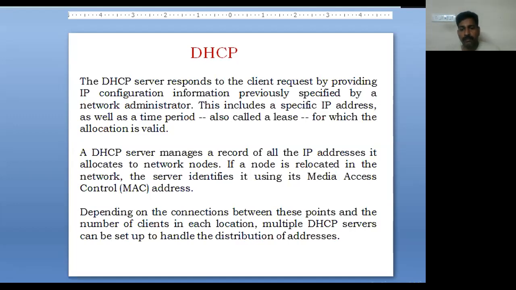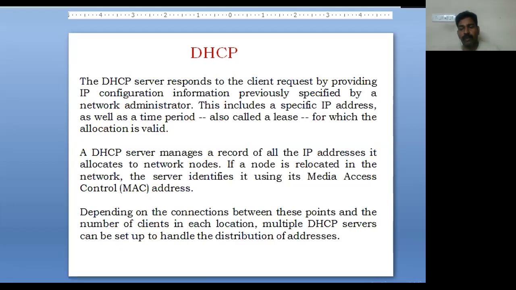Depending on the connections between these points and the number of clients in each location, multiple DHCP servers can be set up to handle the distribution of the addresses. So these are the basic network layer protocols of IoT. These are the protocols of IoT network layers.